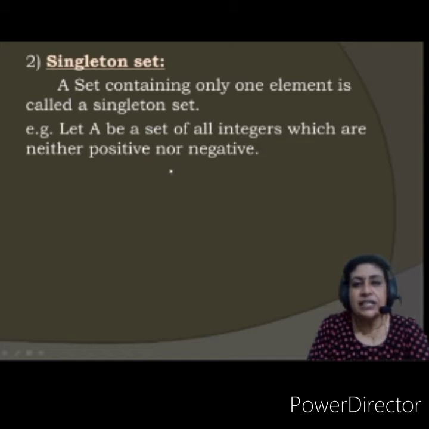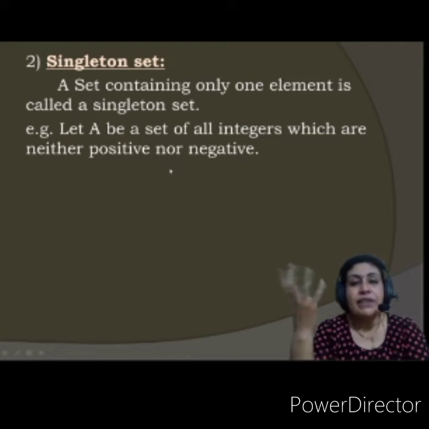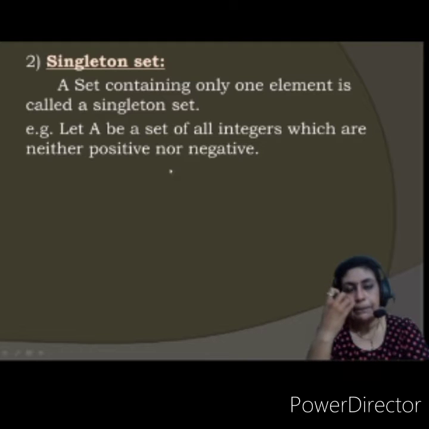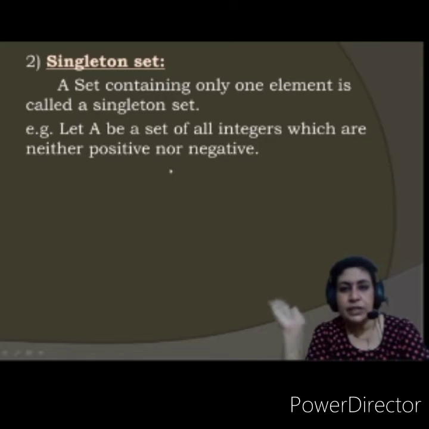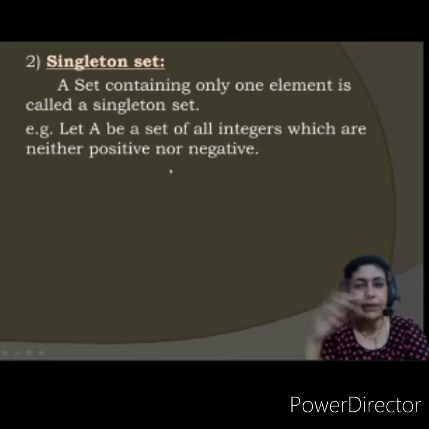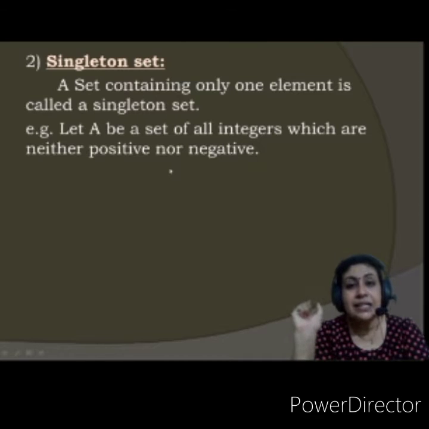So which is that integer which is neither positive nor negative? If someone asks you what the elements of the integer set are, you say all the positive numbers, all the negative numbers and 0. Yes, why? 0 doesn't have any sign. It is not positive, it is not negative.